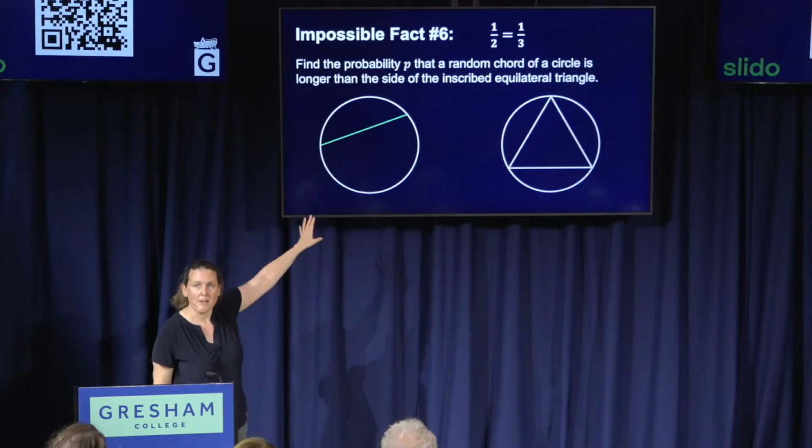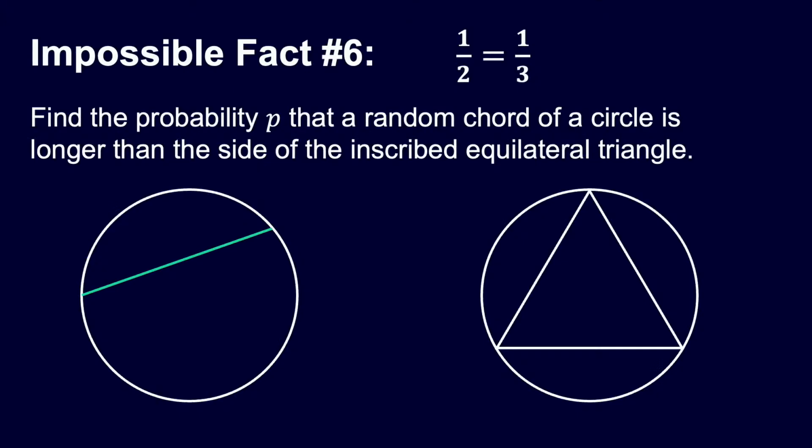So think about this question. You take a circle, and you have to find the probability P that a random chord of that circle, so just a line drawn between 2 points on the circumference, is longer than the side of the inscribed equilateral triangle. Okay? What's the probability that a random chord will be longer than the side of that triangle? So I'm going to show you how we can work this out.